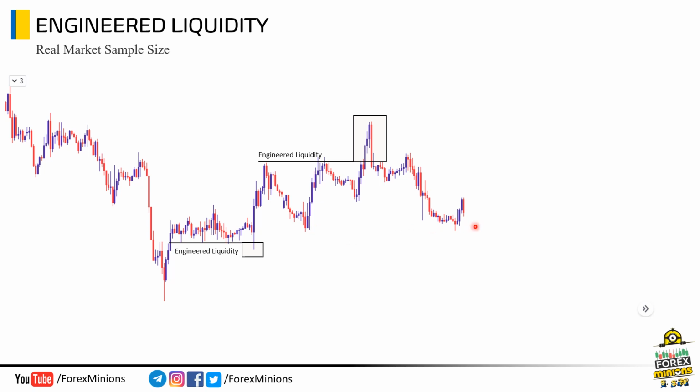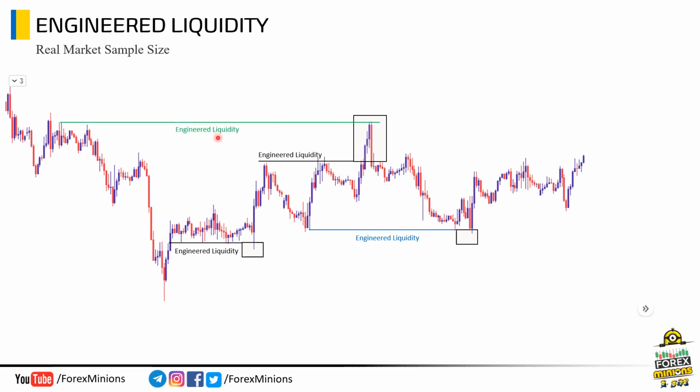Now, check this level, this is another engineered liquidity level which trapped retail traders to buy here. Retail traders consider engineered liquidity levels as support and resistance, that's why they mostly become part of the market trap. Here, price again grabbed sell side liquidity before making a bullish move. Now, where is price heading next? Check these levels. These are our equal highs or engineered liquidity. The market made a move, grabbed this liquidity and dipped down.